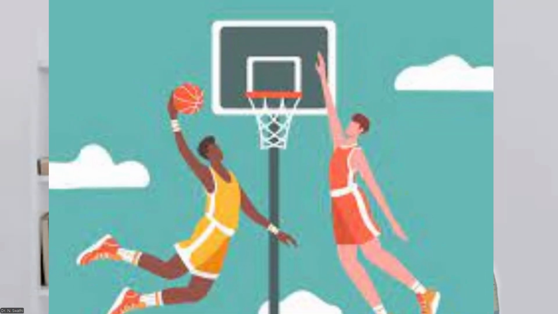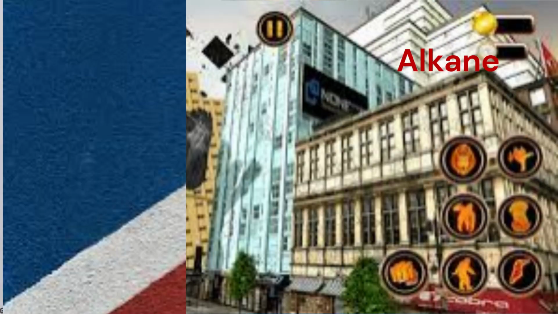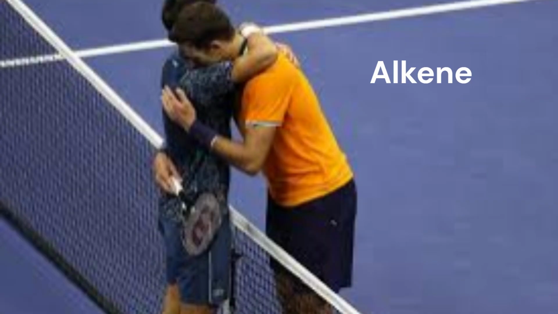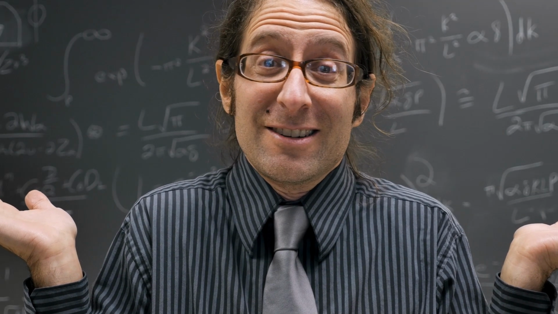Imagine two molecules enter the ring. Alkane in the blue corner and alkene in the red corner. One prefers a radical rampage while the other loves electrophilic hugs. But why do they fight so differently?